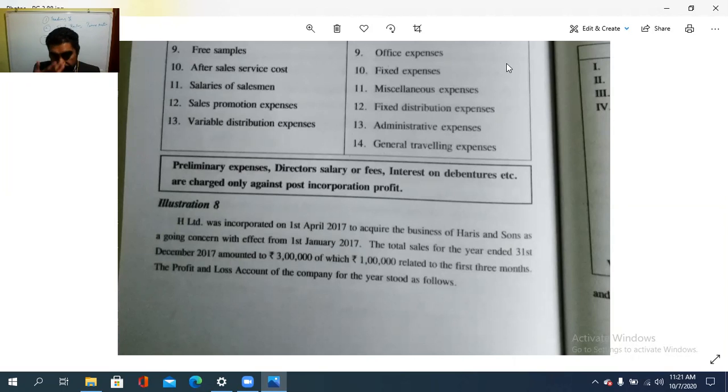1:2. And for the first 3 months, how many months remain? 9 months, isn't it? 9 plus 3, 12. So 3:9 is the time ratio.